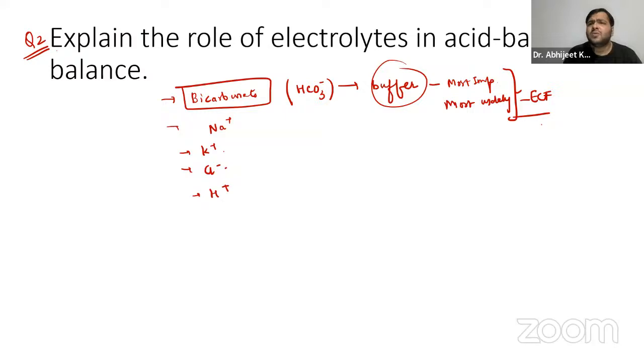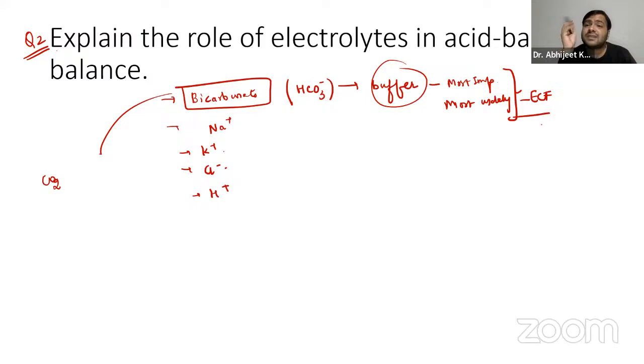Now, you already know how this works. We have carbon dioxide, which is produced by metabolism. We are giving oxygen to the cells with the help of arteries, and in return the cells give CO2 to the veins.